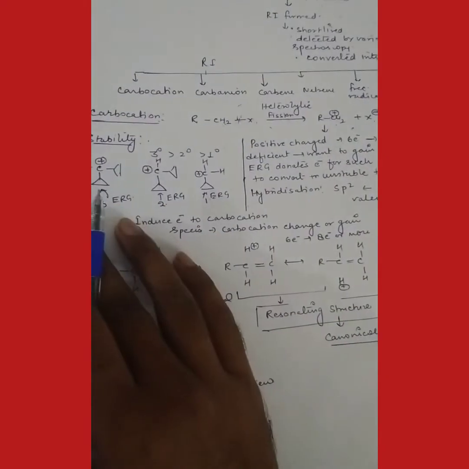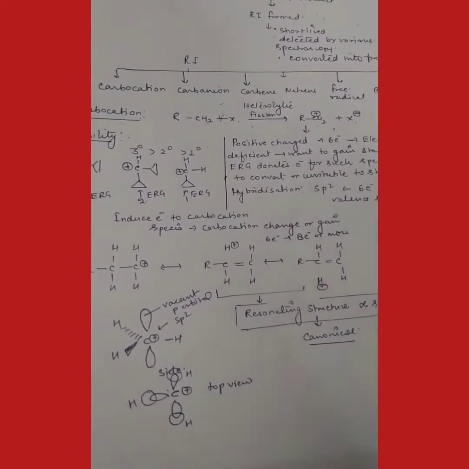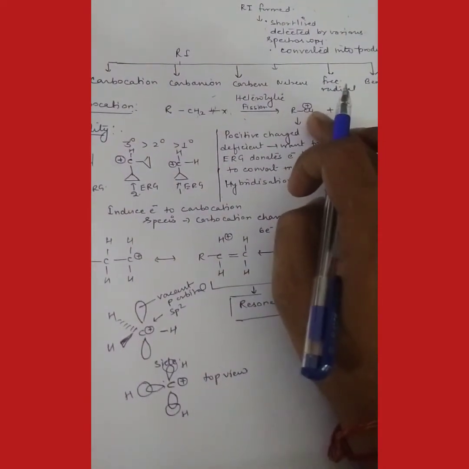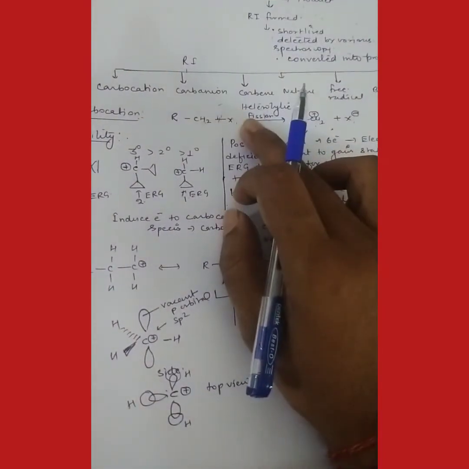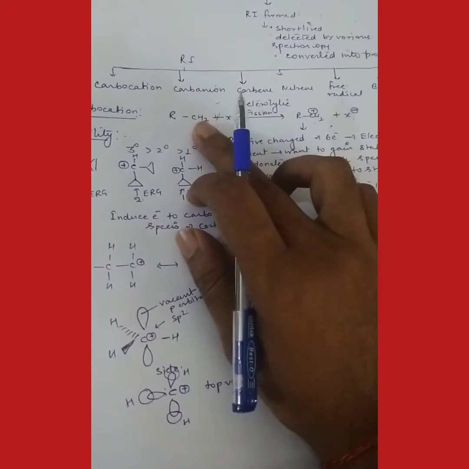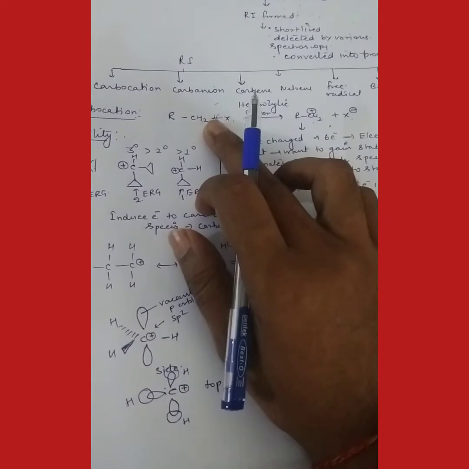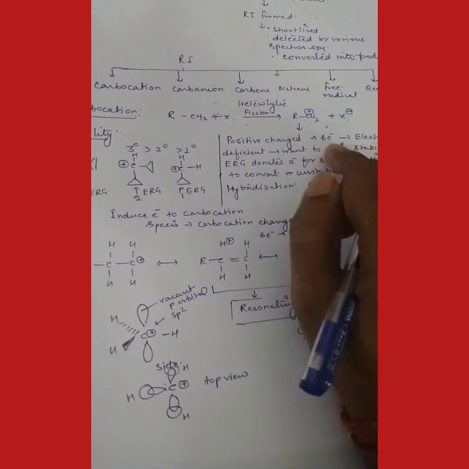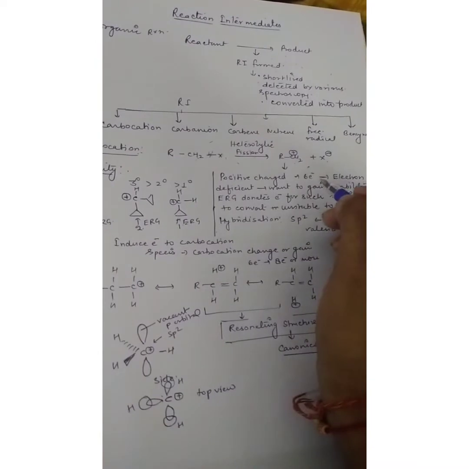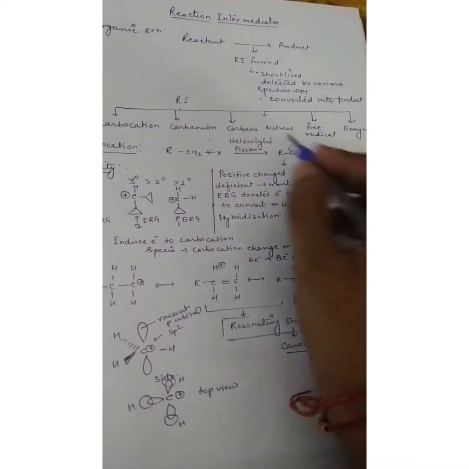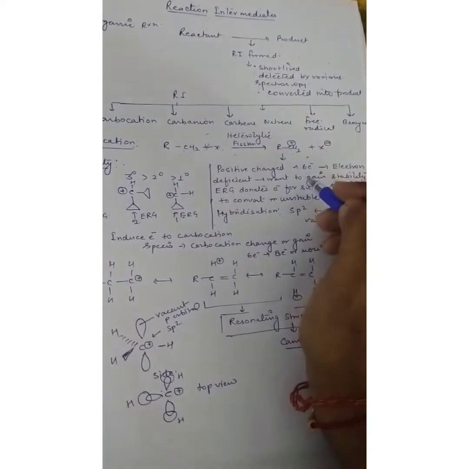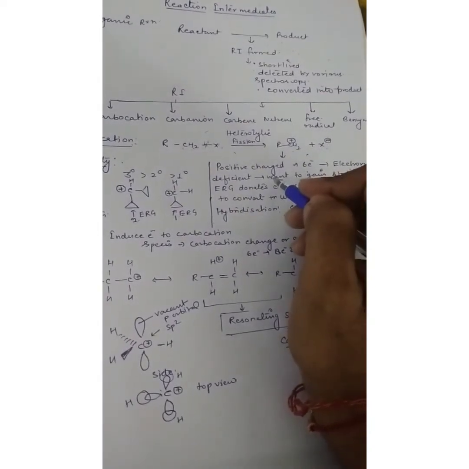The second one: I have also mentioned various characteristics of the carbocation. These are positively charged, because the positive charge is put here, since two electrons go to X minus, the more electronegative atom. This carbon had 8 electrons, and if it loses 2 electrons, then it only contains 6 electrons. So after heterolytic fission it has 6 electrons here. That's why it is electron deficient.